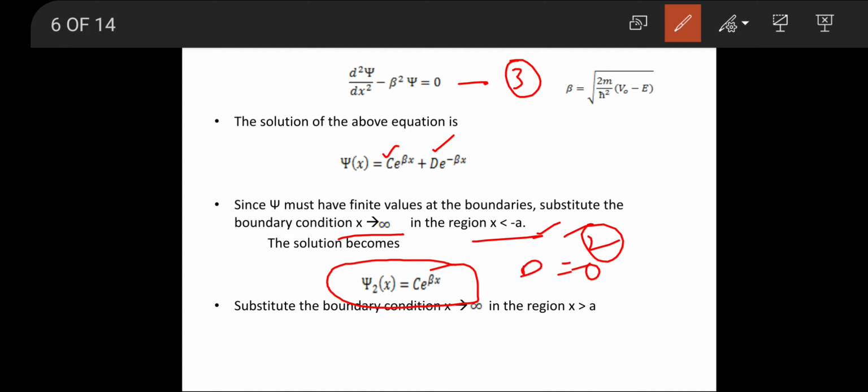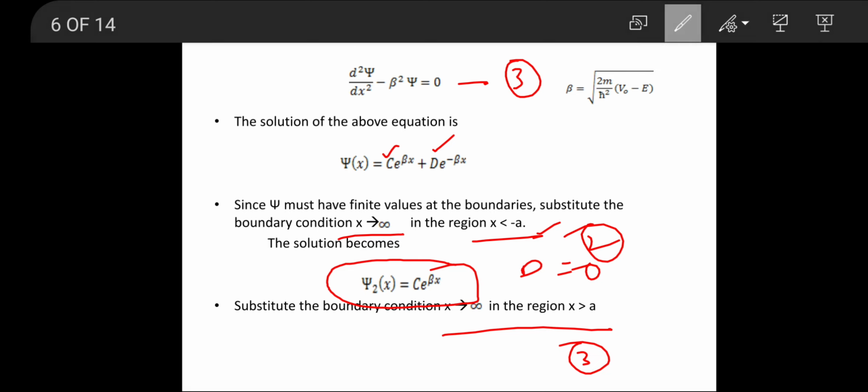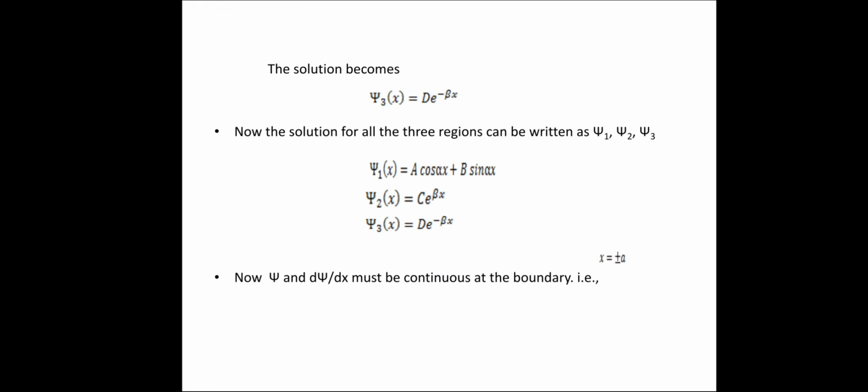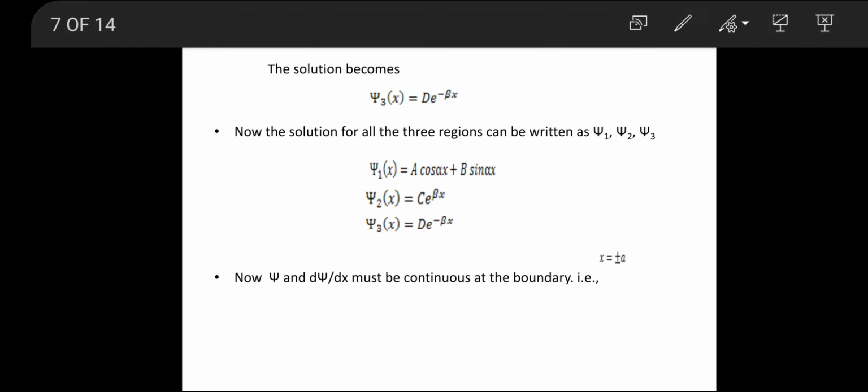Now considering the other boundary condition, that is x tends to infinity in the region x greater than a. Since x greater than a comes under region 3, the solution becomes psi of x is equal to d e power minus beta x, which means c becomes 0.